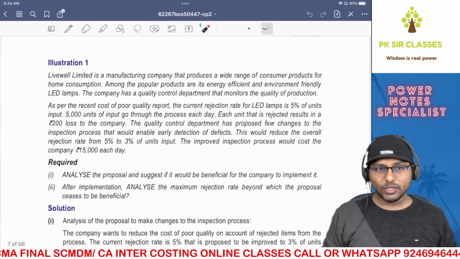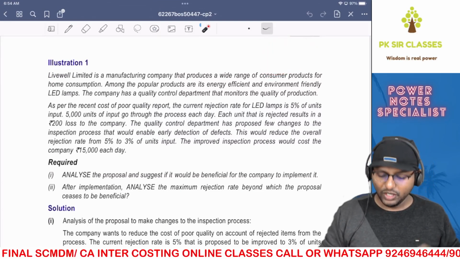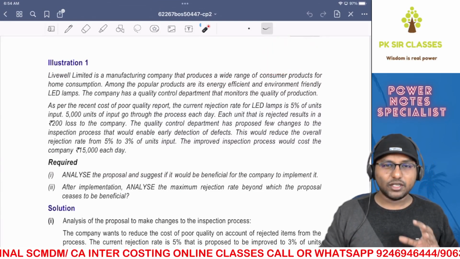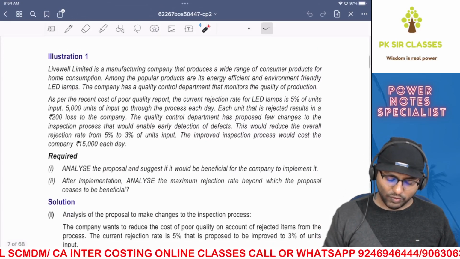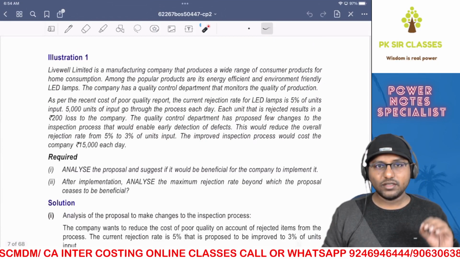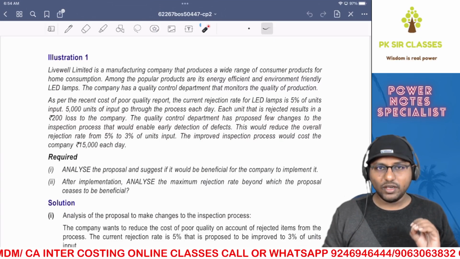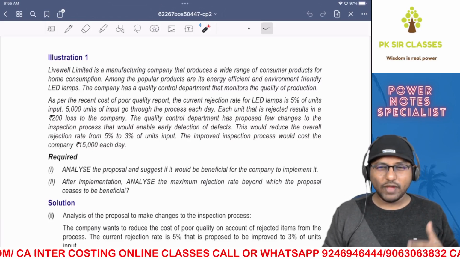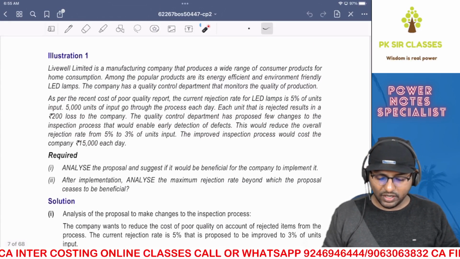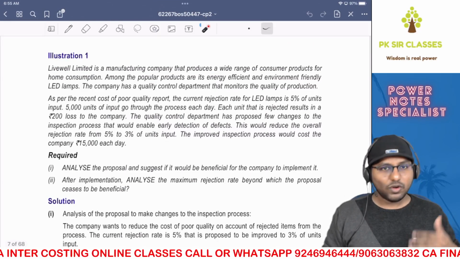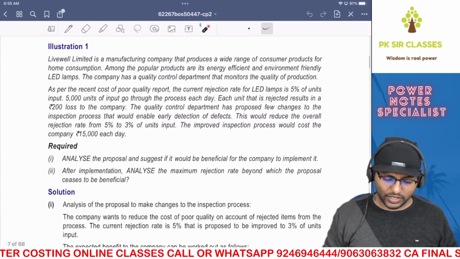I've received many requests from students, especially for the MBE chapter, that they wanted me to revise this chapter in one and a half hours. So we're going to try to revise this chapter as much as possible within the limited time given. We'll try to solve as many questions as possible. I hope this revision session will be really helpful for those preparing for your exams. Anyways, let's start with the first question without wasting any further time.